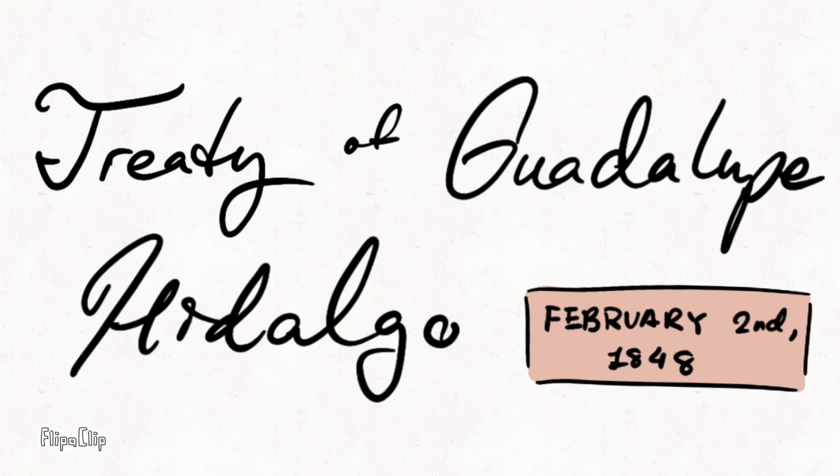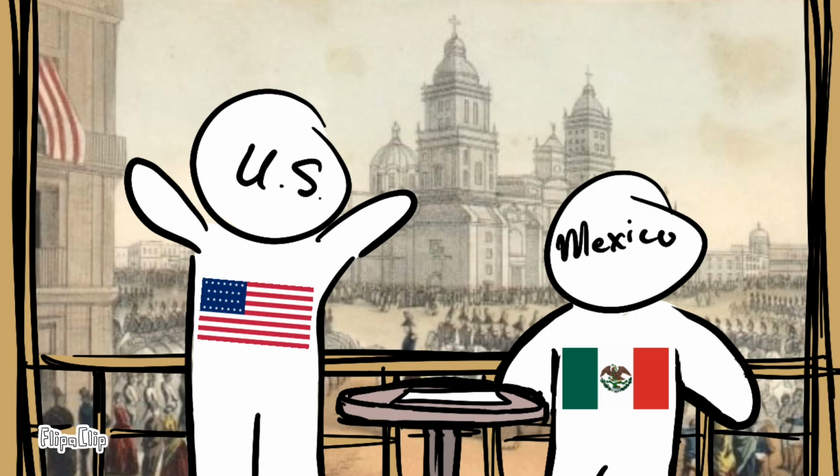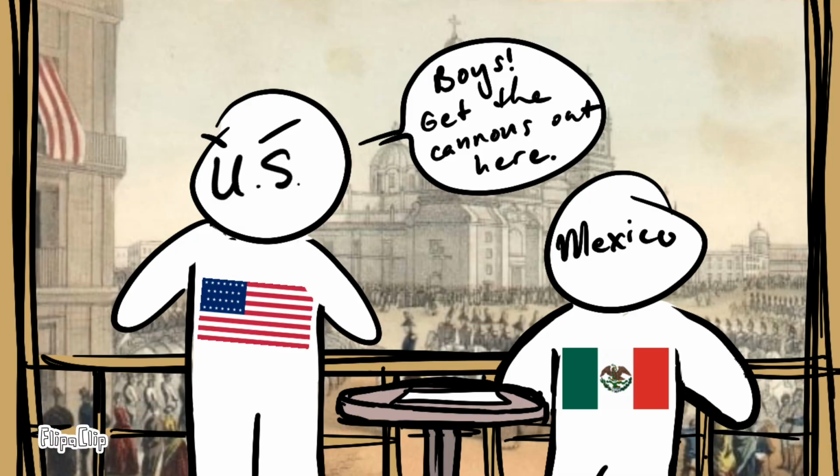The Treaty of Guadalupe Hidalgo was signed February 2nd, 1848. It was signed in the city of Guadalupe Hidalgo, which was the city that the Mexican government had fled to with the advance of U.S. forces, officially ending the war.